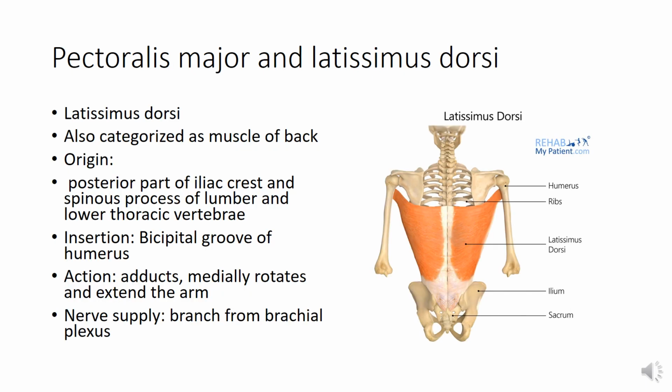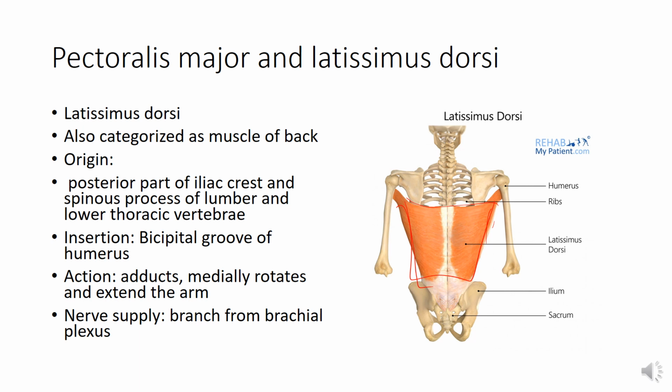So latissimus dorsi. Latissimus dorsi is also categorized as a muscle of back. Now what does the name latissimus dorsi mean? As I have told you in my previous lecture on the naming of muscles, latissimus means broad, dorsi means back or posterior surface. So it is a broad muscle. You can see here it is a broad muscle on the back of the body.